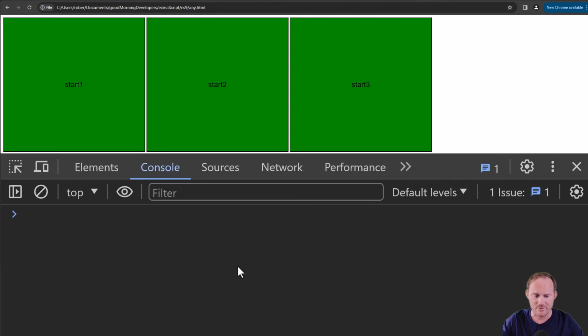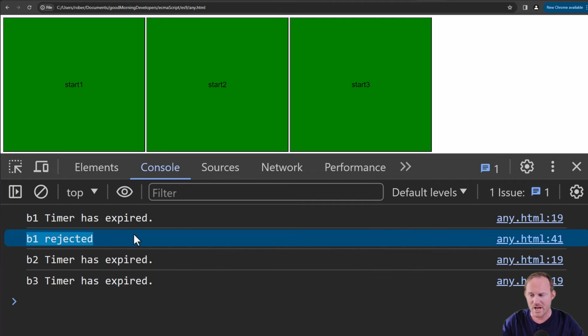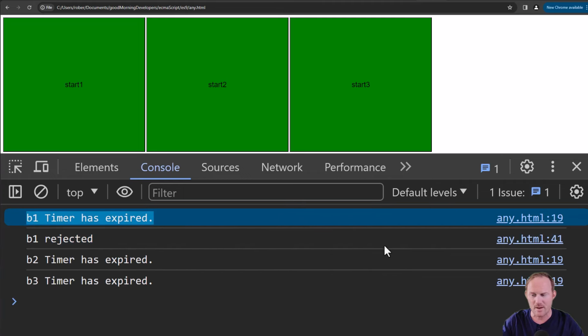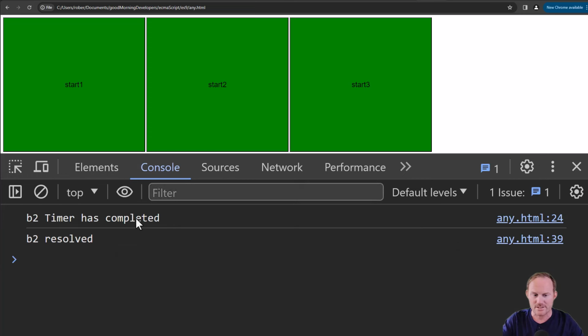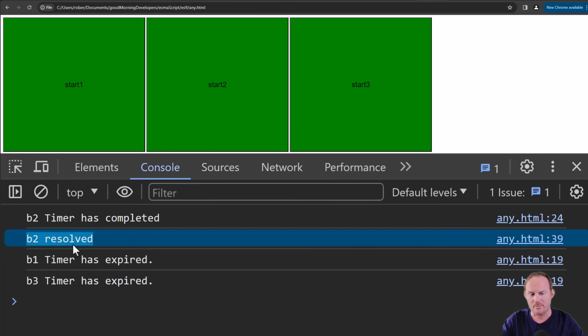I won't click on any of them. We get one rejected. So the first thing that happens is B1 timer expires line 19. The race immediately runs because something settled. If I refresh and I click on this, we immediately got that same line, line 39, a different line, I guess, because it's in the then, but race handles that there.